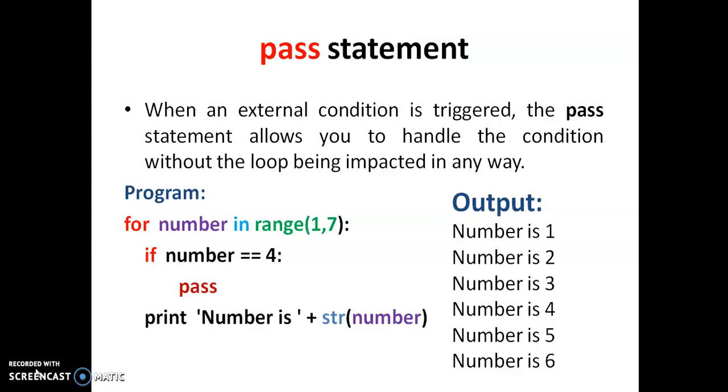For number in the range of 1 to 7, if the number is equal to 4, pass. That is, I don't want to exit or stop the program, I just want to continue the remaining code as it is, so it prints "number is" and the number for each iteration. So you will get the output as number is from 1 to 6. This is used whenever you have a particular condition that should not affect the exit of the program. There we can use the pass statement.